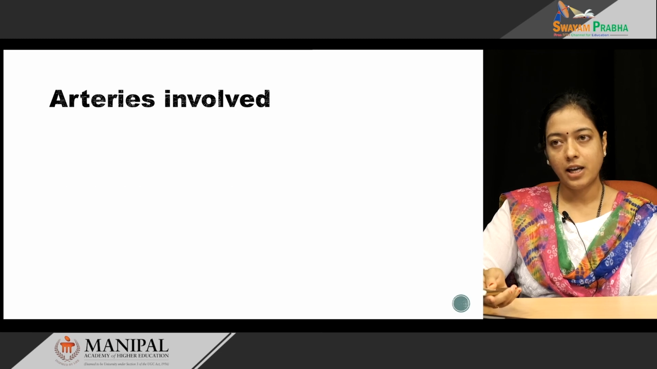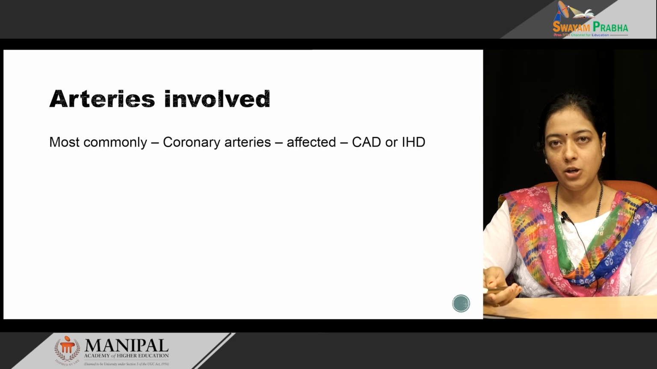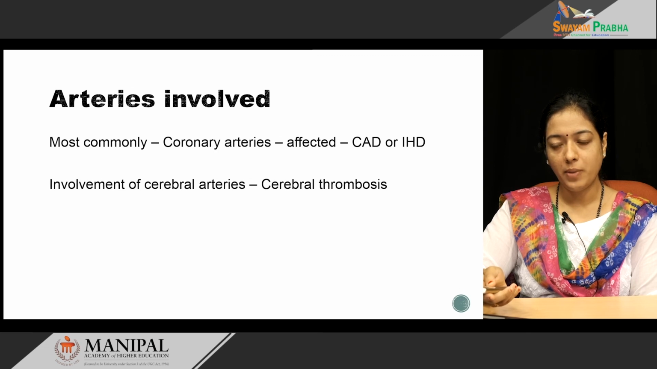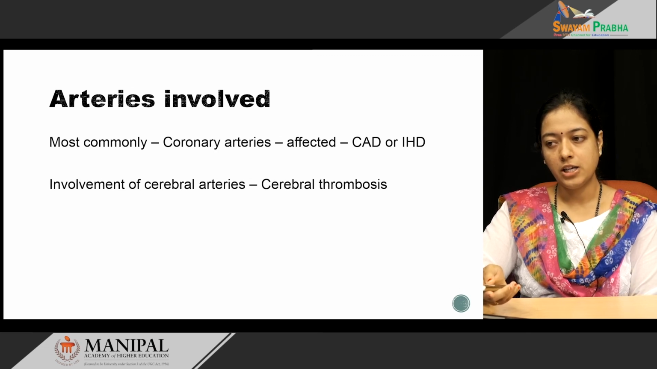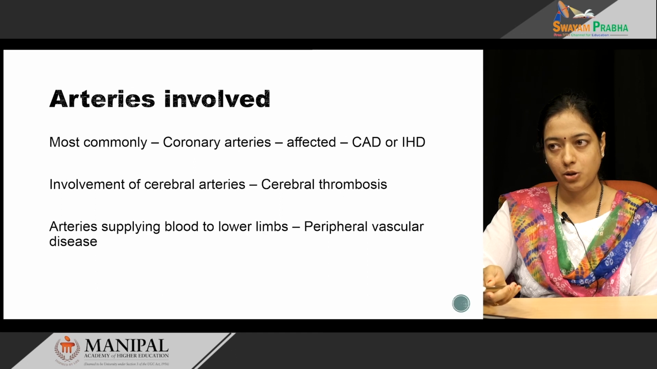The arteries involved in atherosclerosis are most commonly the coronary arteries. If the coronary arteries are affected, it leads to coronary artery disease or ischemic heart disease. If there is involvement of cerebral arteries, it leads to cerebral thrombosis. Peripheral vascular disease occurs if atherosclerosis affects the arteries which supply blood flow to the lower limbs.